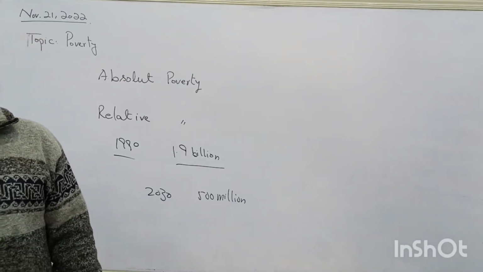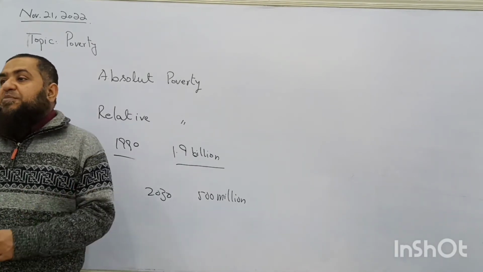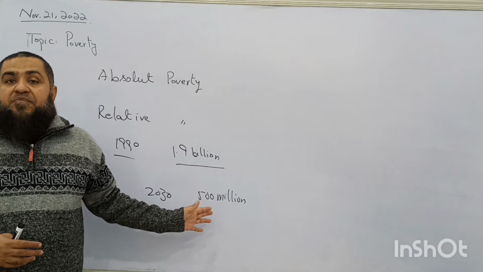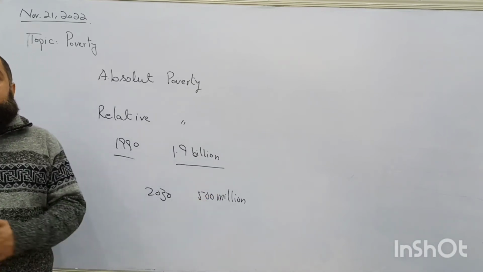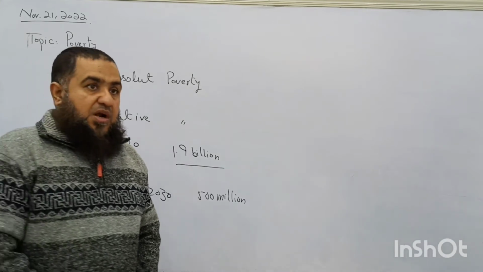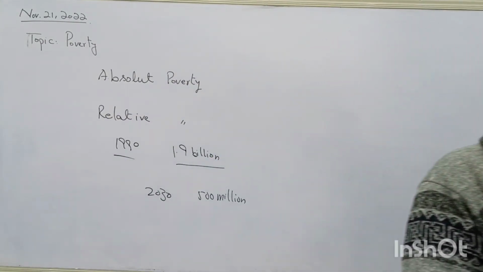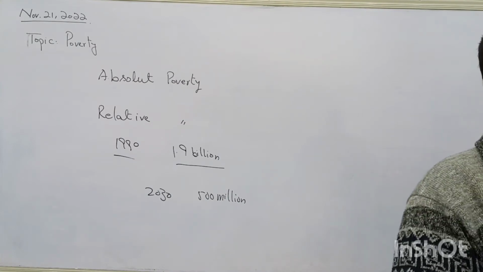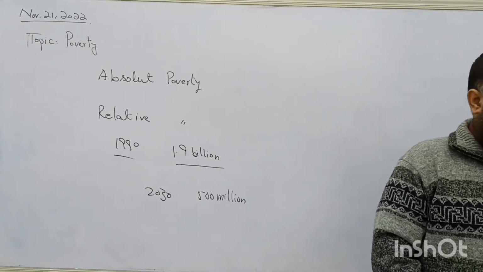So it is the responsibility of every government to uplift the living standard of the people, so that they have less and less people, or no people, living under the poverty line. Only in China, after they started more and more economic growth after 1990, they have uplifted more than 700 million people out of poverty.